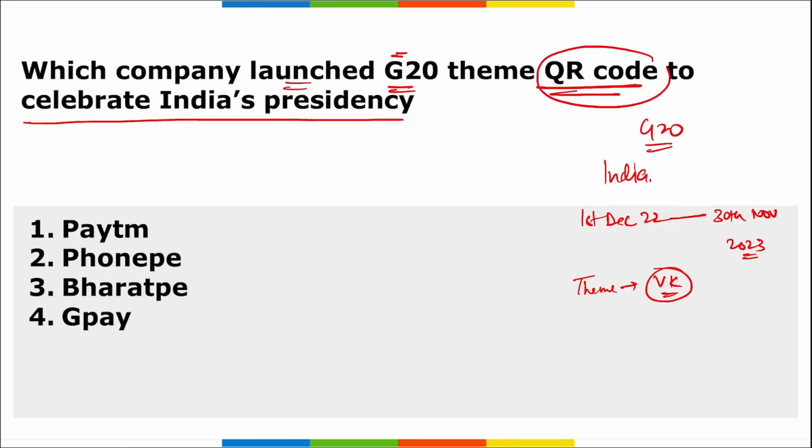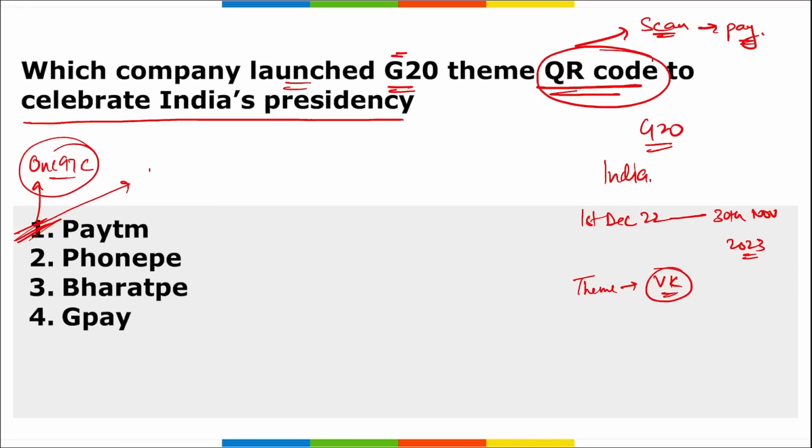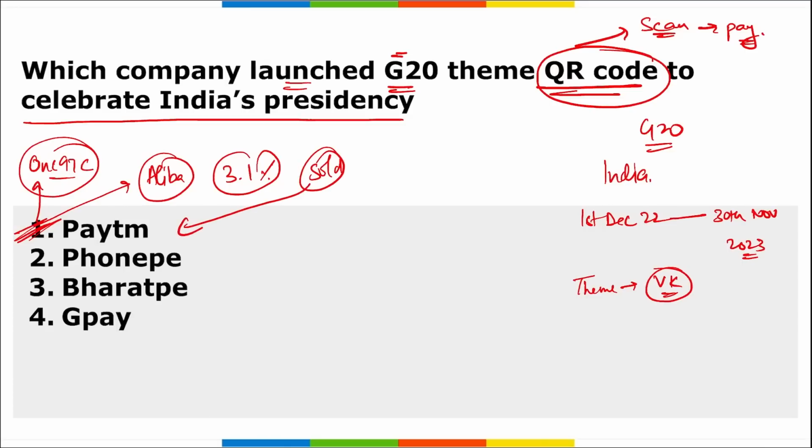Then it is asked which company launched a G20 theme QR code to celebrate India's presidency? And we know QR codes are used to scan and do the payment. Now, which is the company that has taken this initiative? It is your Paytm. Who is the parent company of Paytm? One97 Communications. And if you remember, recently Alibaba, which held around 3.1% equity in Paytm, has sold its entire stake and has left India.